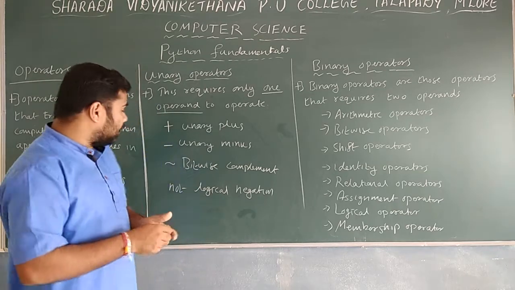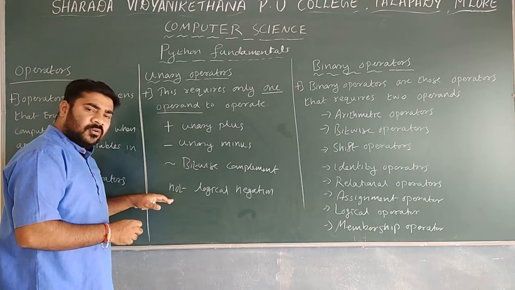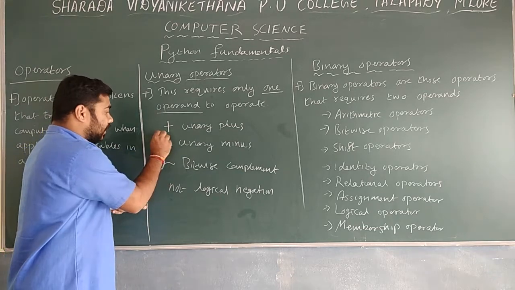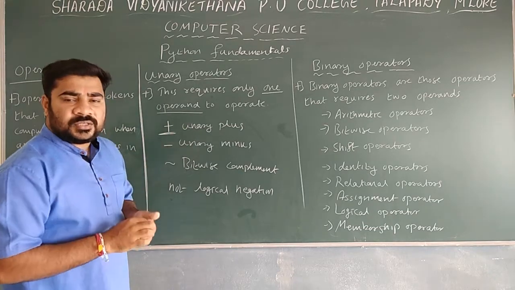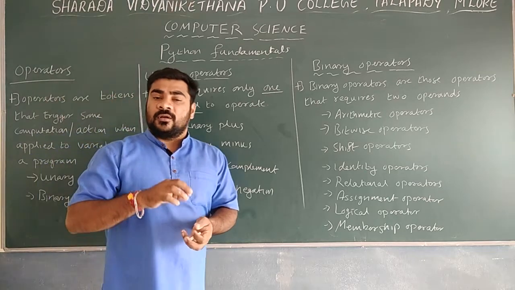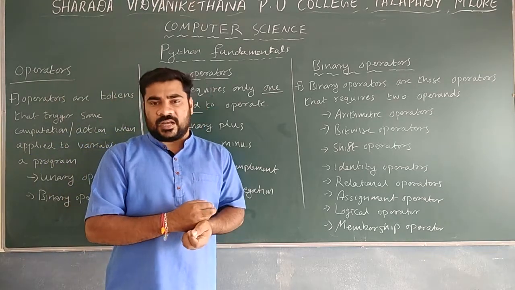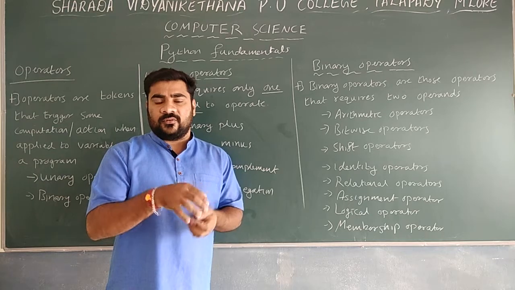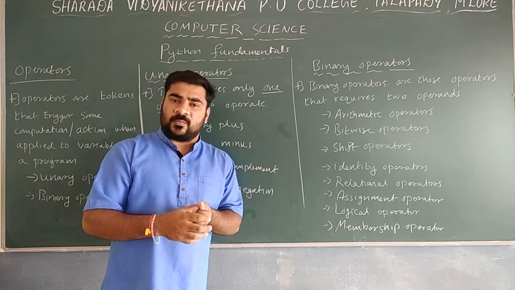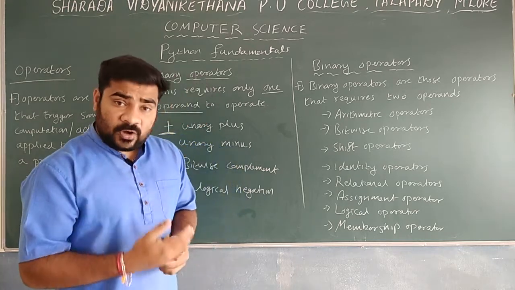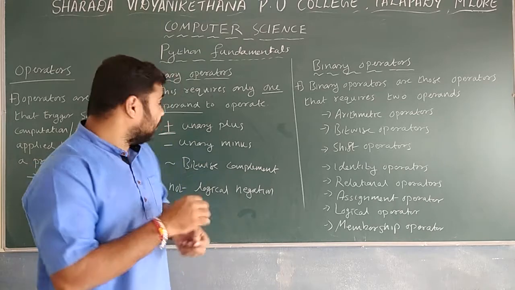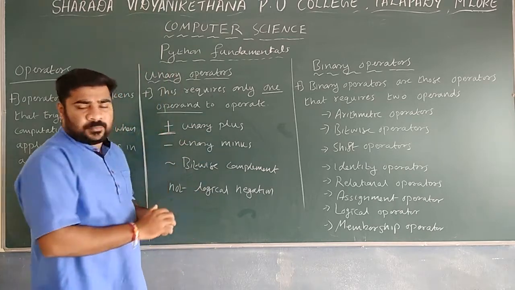If you take the unary operators, mainly four are given here. The first one is plus, known as unary plus. Unary plus means that if you want to give the positive sign, for example plus 31. Normally the default is a positive value, but if you want to mention that the particular value is positive, you can use the unary plus.